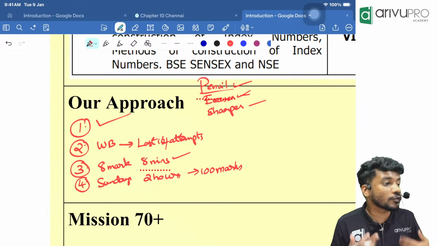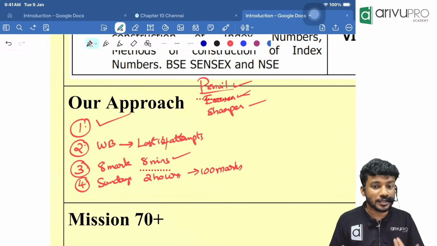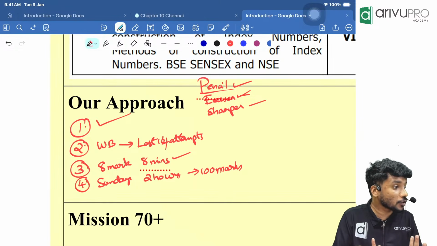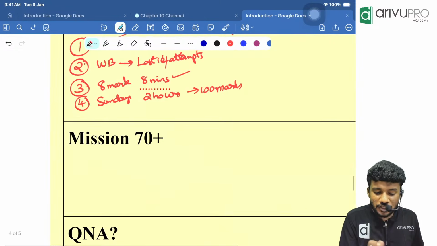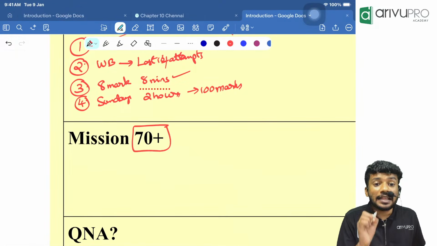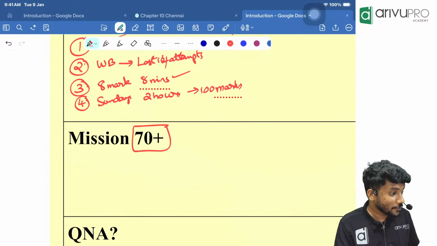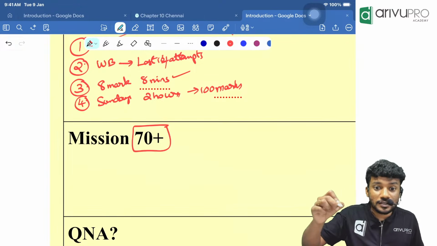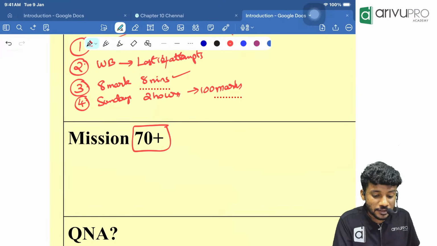With that itself, you will be learning the concept. So the best way to learn a subject, or specifically an MCQ paper, is writing the test. Our mission is to always get 70 plus, and that 70 plus is not an easy task. In order to get the 70 plus, you should always be fast. Your speed should always be high, otherwise you will never be able to touch this 70 plus.